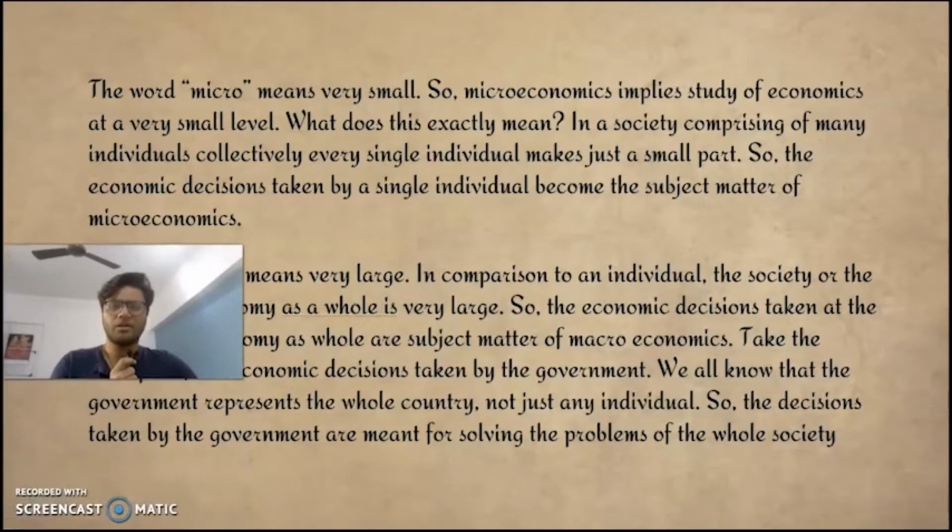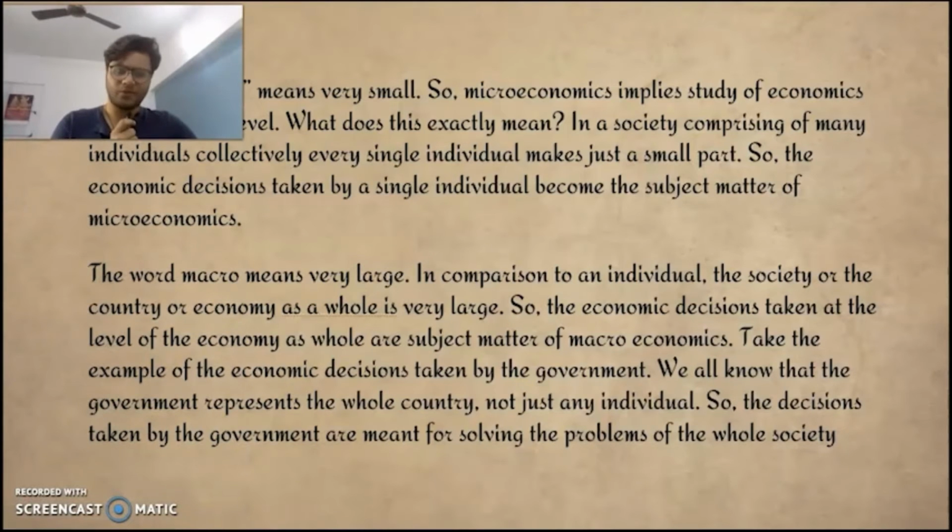Now, when we talk about macroeconomics, the word macro means very large. It's the opposite of micro, of course. In comparison to an individual, the society, the country or the economy as a whole is very large. So the economic decisions taken at the level of the government, or of the United Nations, are very large in nature. They take under their purview a lot of concepts which are not under microeconomics.